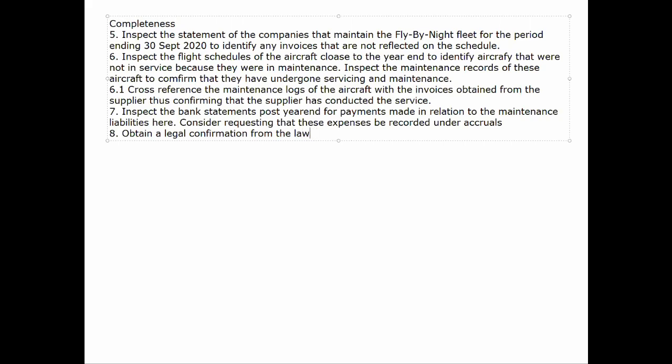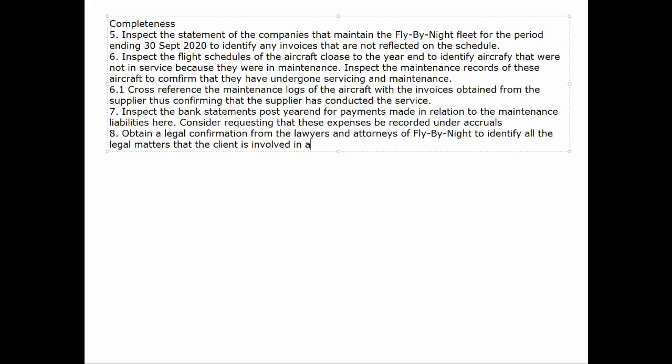Back to completeness, one of the main ways that we can identify if there are any outstanding liabilities or provisions is to chat to the lawyers. The auditors and the lawyers must chat so that the auditor is able to identify if there's anything that should be in the financial statements that is not there. So we're going to chat to the lawyers and identify what exactly are the outstanding claims, the outstanding litigations, the outstanding attorneys' actions that this specific client is involved in.